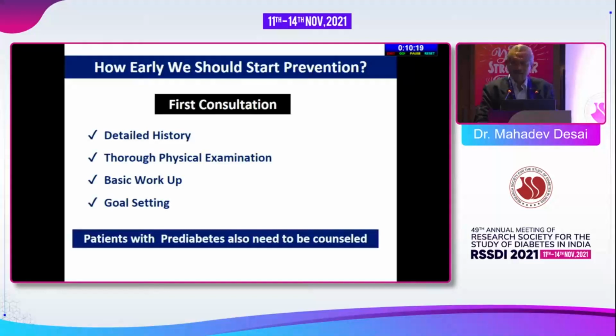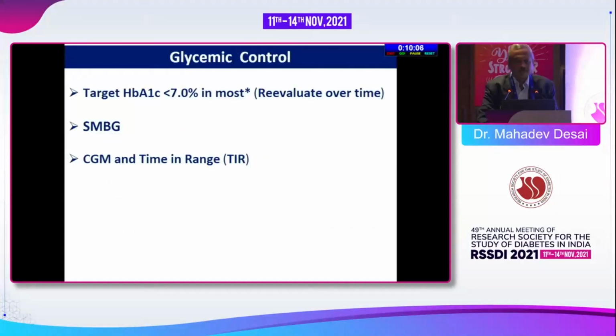And it's very, very important that we also look into the pre-diabetic patients, and we also need to counsel them, because we now know that the pre-diabetics themselves are also having many complications of diabetes. So, as everybody says, it is the glucotoxicity that has to be attended to first, and we have to hit hard and hit fast, and we should try to control as early and as long as we can, avoiding hypoglycemia. That's very, very important, that we have to re-evaluate our glycemic control.